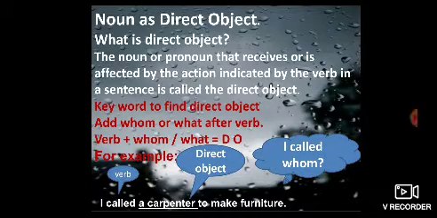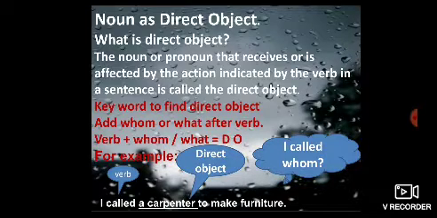Then comes noun as direct object. Now, what is a direct object? The noun or pronoun that receives or is affected by the action indicated by the verb in a sentence is called the direct object. Now, the key to find the direct object: you have to add whom or what after the verb. So, you have to put whom or what after the verb, so you will get your direct object.